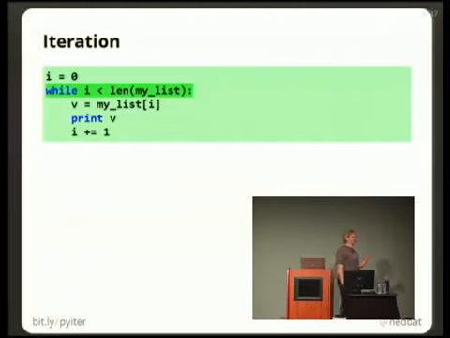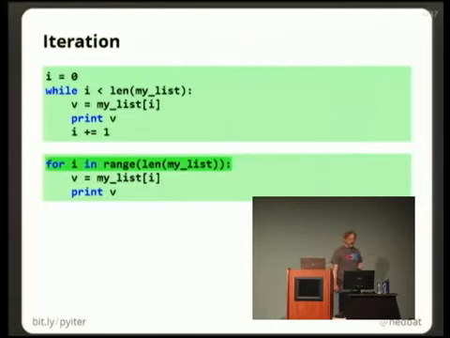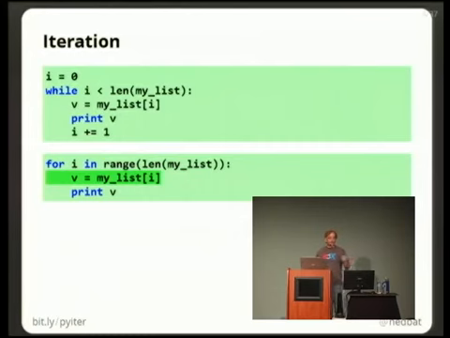This is how most programmers are taught to loop initially because it uses the simplest tools available in the language, and it's available in any programming language. Python programmers know you shouldn't do this. If you want to loop over all of the indexes of a list, you can use the range function. Range of len of my list will give you an i that ranges from 0 to the length of the list minus 1. You can get the element out of the list, and you can print it.